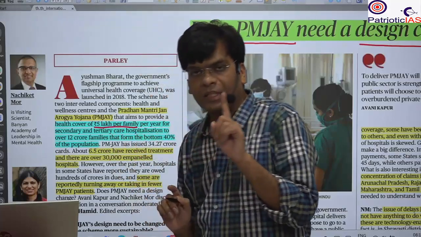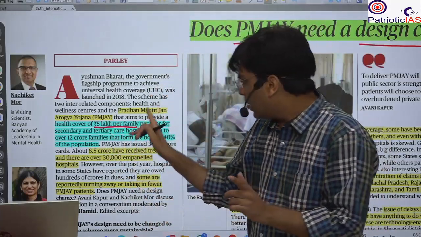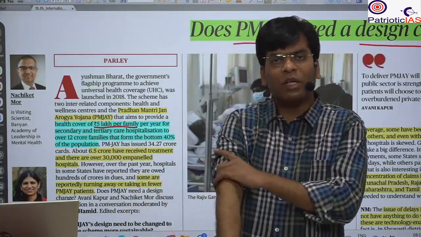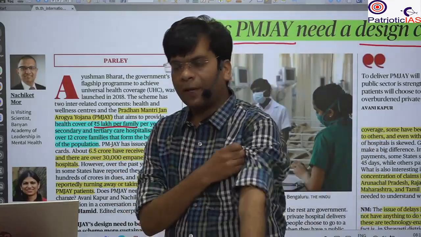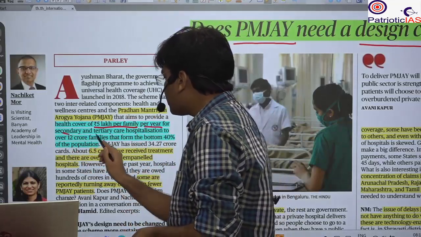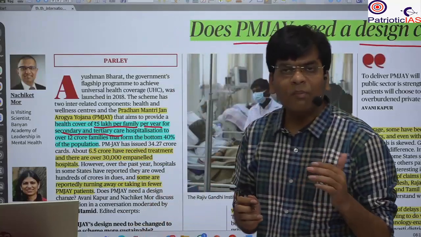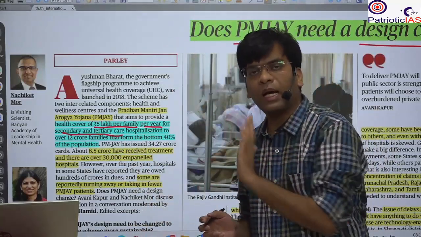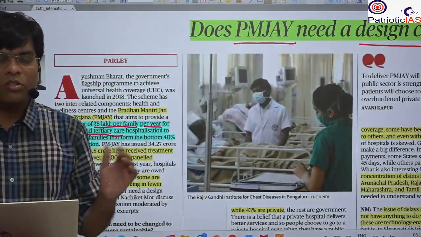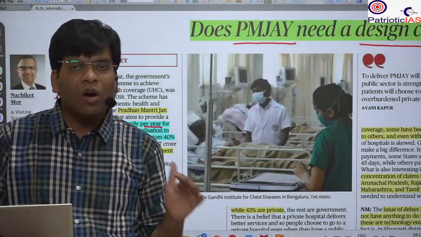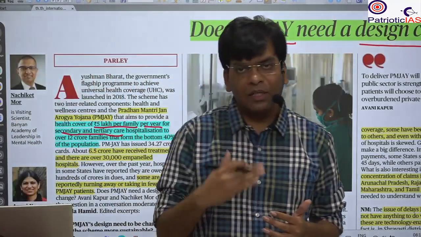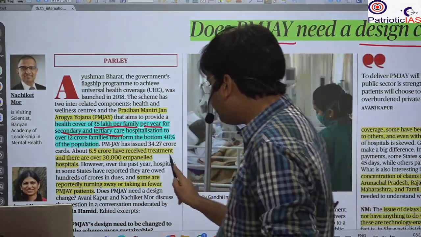So per family, this is not for the whole family. This is for per family. It is not for each member of the family. One family will get 5 lakh. Okay. And it is per year and for secondary and tertiary care, not primary. When you are hospitalized, when there is some higher level of surgery or anything that is not simple, you are getting a complicated disease, it will be done by the